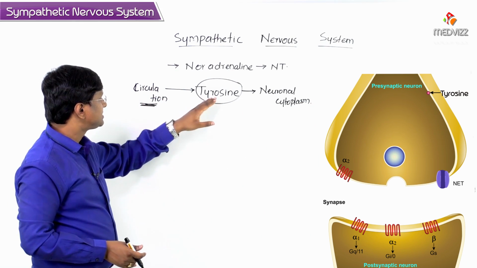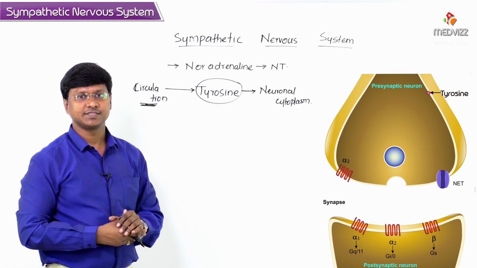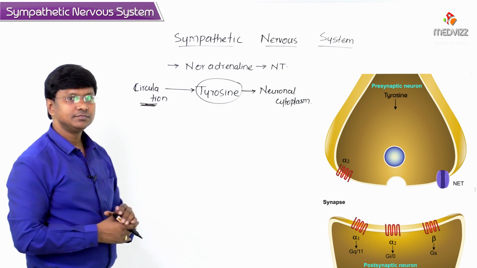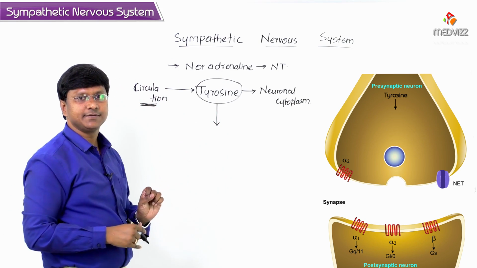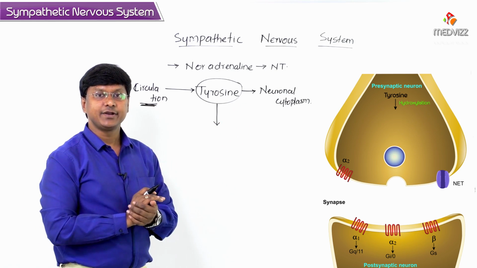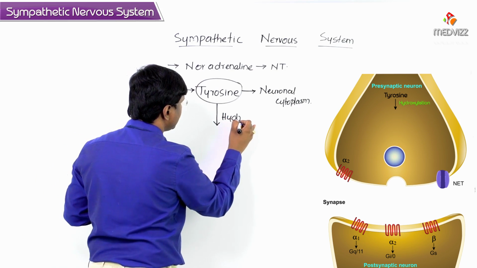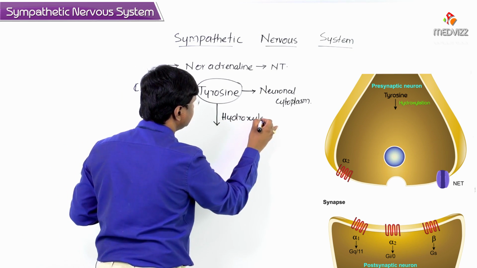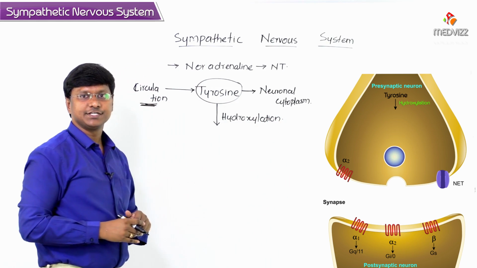Now this tyrosine from the circulation enters into the neuronal cytoplasm. Here this amino acid tyrosine in the neuronal cytoplasm gets hydroxylated. It will undergo hydroxylation.